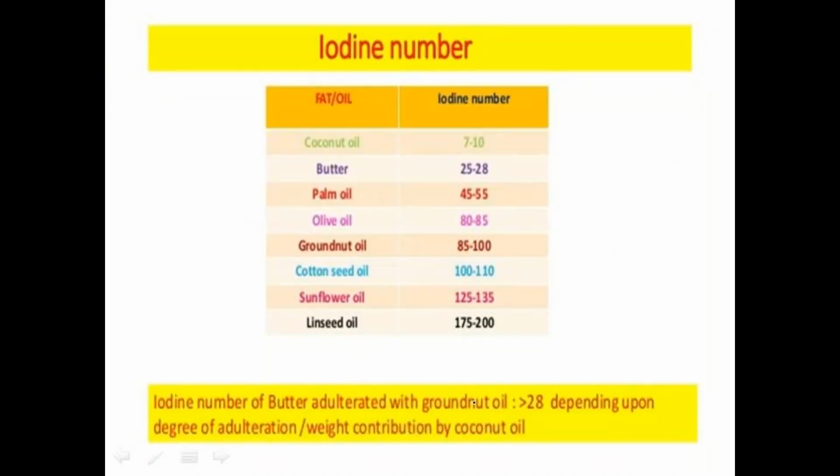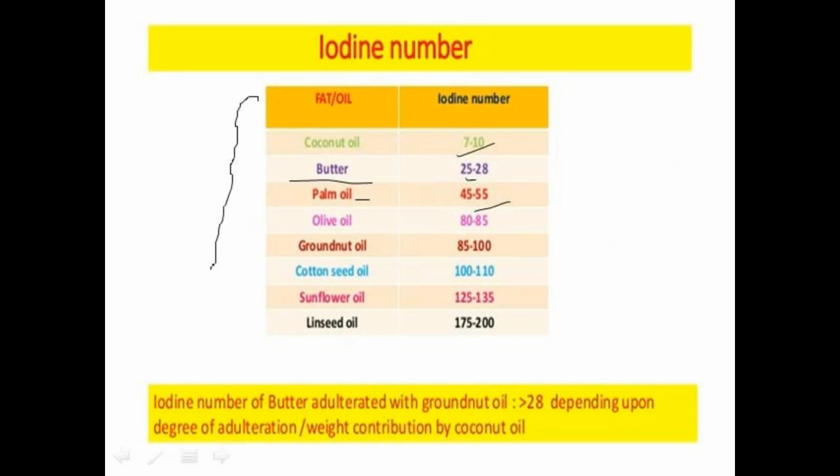Here are the different values for different types of oils. Coconut oil has an iodine number of 7 to 10, whereas butter has 25 to 28, and palm oil has 45 to 55. Okay, and olive oil as well. These are the ranges of iodine number for different oils.